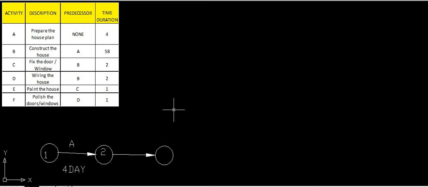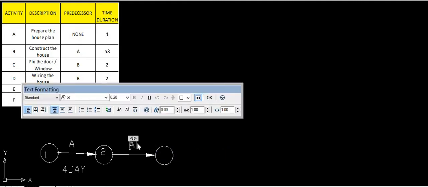So this activity is nothing but activity B, and we will give the name as B.